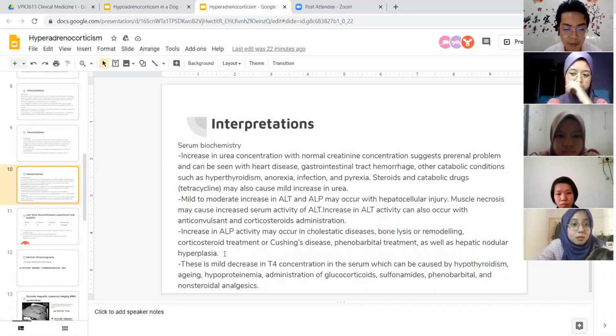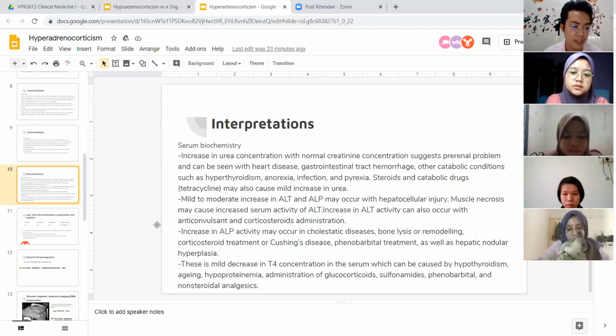For the T4 activity, there is a mild decrease in concentration in the serum, which can be caused by hypothyroidism, aging, hypoproteinemia, administration of glucocorticoid, Cushing disease, sulfonamide, phenobarbital, and non-steroidal analgesic.